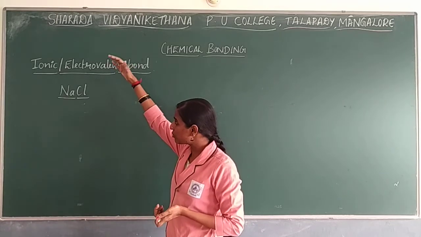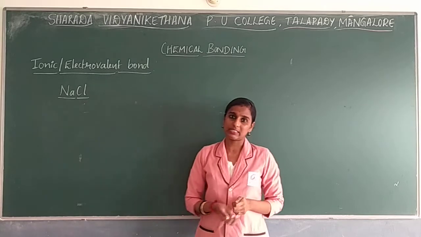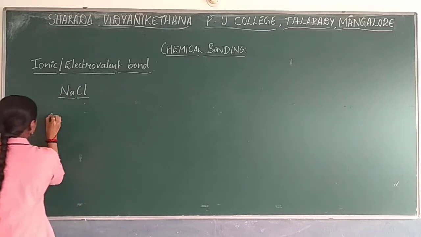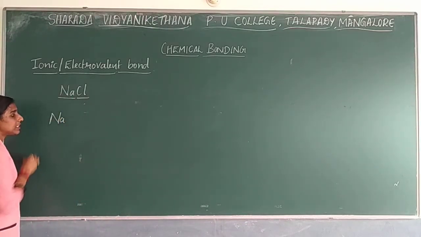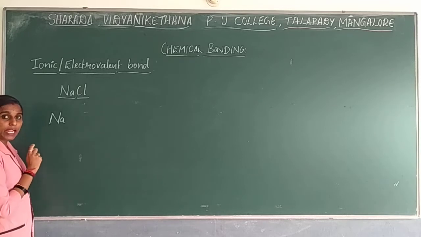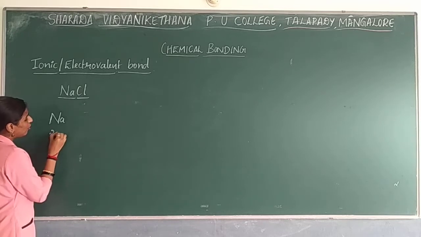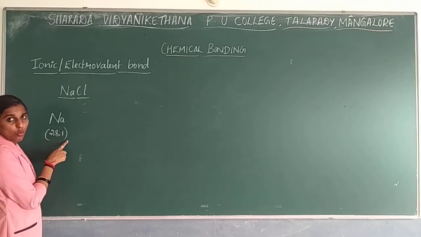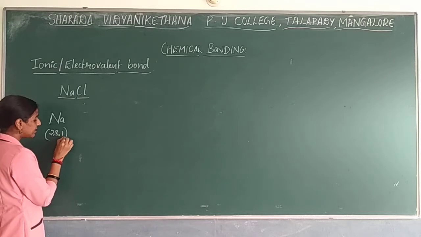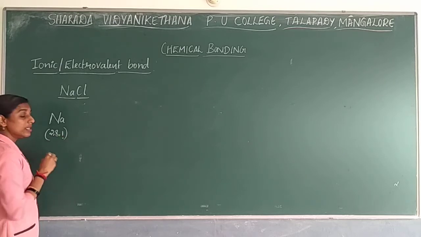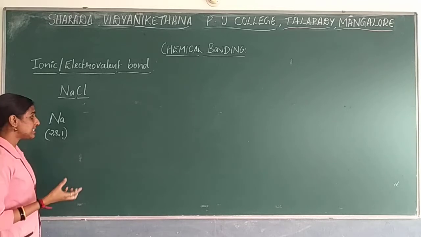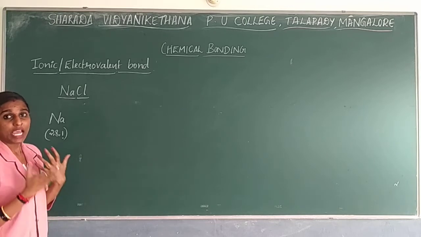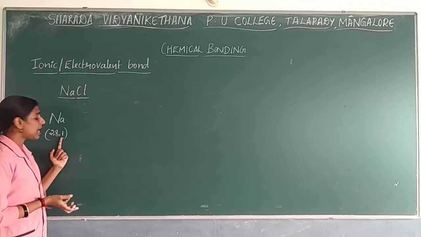I am supposed to explain the ionic bond, and I'll explain with one example. Here, if I take NaCl, sodium is a neutral atom. Is it a stable atom? No, it is not. Why? The electronic configuration of sodium comes as 2, 8, 1. So the last shell has 1 valence electron. According to the octet rule, the last shell should have 8 electrons to become stable, but it doesn't have 8 electrons.